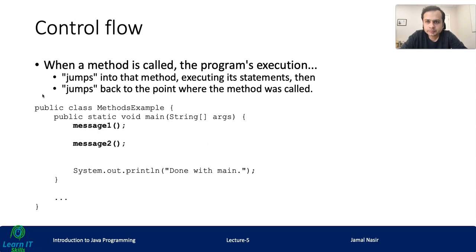So control flow. When a method is called, the program's execution jumps into that method, executing its statements, and then jumps back to the point where the method was called, right?